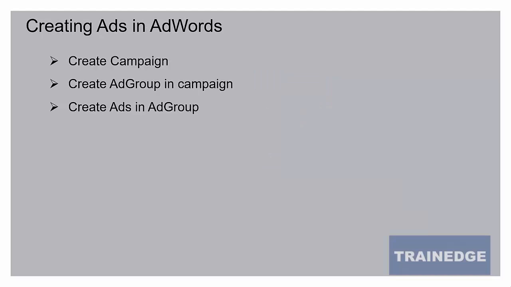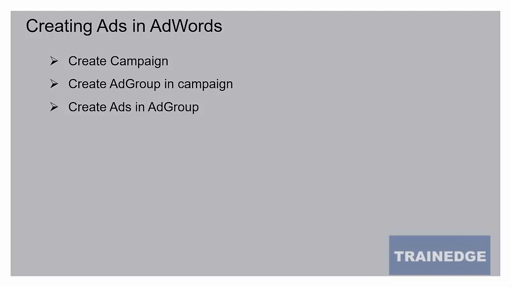When you are creating AdWords ad campaigns, you'll first set up your campaign. Then in the campaign, you'll create the ad group. Then in the ad group, you'll create the ad. You are free to name them the way you want. You can call a campaign anything you want, but it must make sense to you.